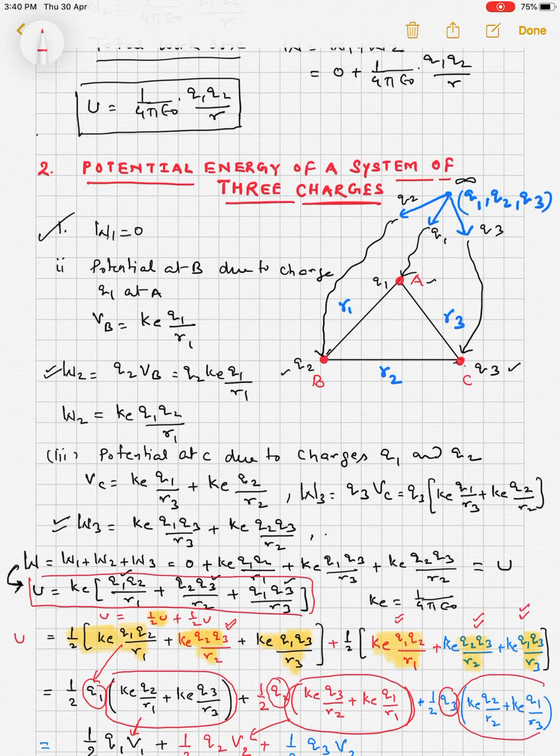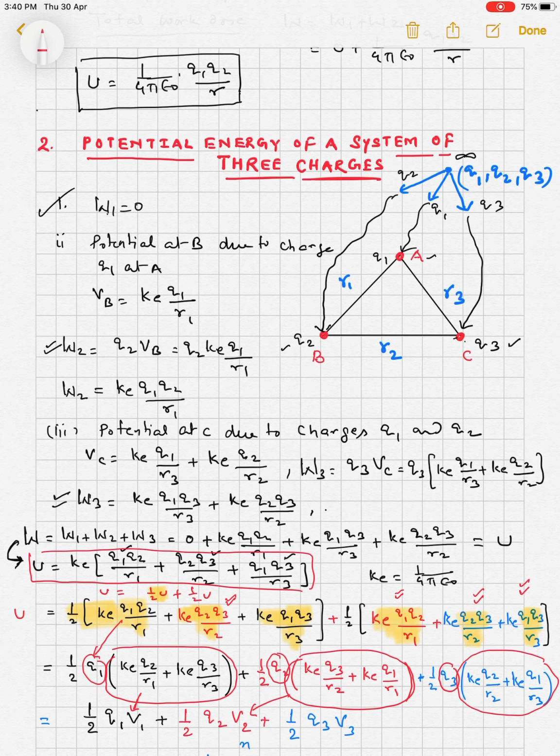Similarly, this bracket is the potential at Q3 due to Q1 and Q2, so it is B3. So the relation becomes U equal to half Q1 B1 plus half Q2 B2 plus half Q3 B3. So what is B1? B1 is the potential at the location of Q1 due to Q2 and Q3. Now what is B2? B2 is the potential at the location of Q2 due to Q1 and Q3. Similarly, B3 is the potential at the location of Q3 due to Q1 and Q2.